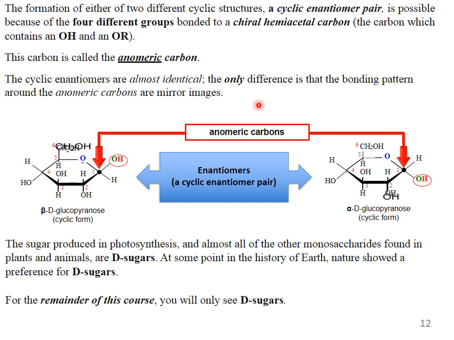The presence of D sugars is a natural phenomenon. For the remainder of this course, you will only see D sugars. That is why we are showing you the D sugars. In nature, only D sugar exists.